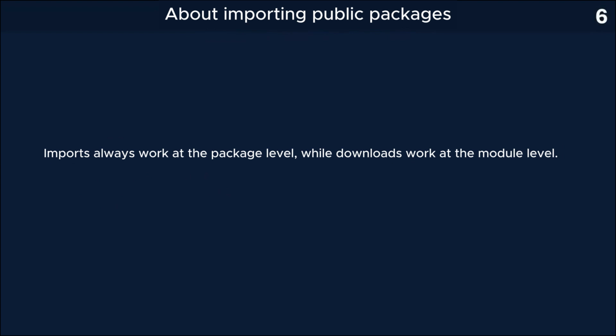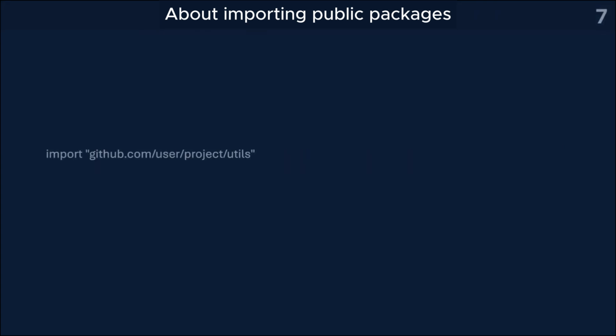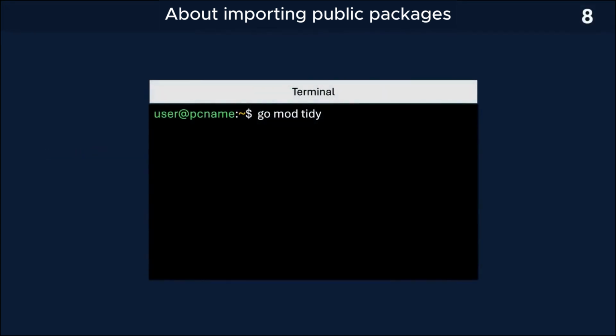Now let's talk about importing packages and the rules that govern how it works. When it comes to external public packages, it is the package itself that is imported, but the module acts as a dependency. The key point to understand is that importing always works at the package level, while downloading works at the module level. This means that when we write import github.com/user/project/utils in the code and then execute the go mod tidy command, we are saying that we want to import the package, but in fact, Go will install it as a dependency and download the entire module from github.com/user/project. Let me remind you that this was a look at working with imports in relation to public external packages.